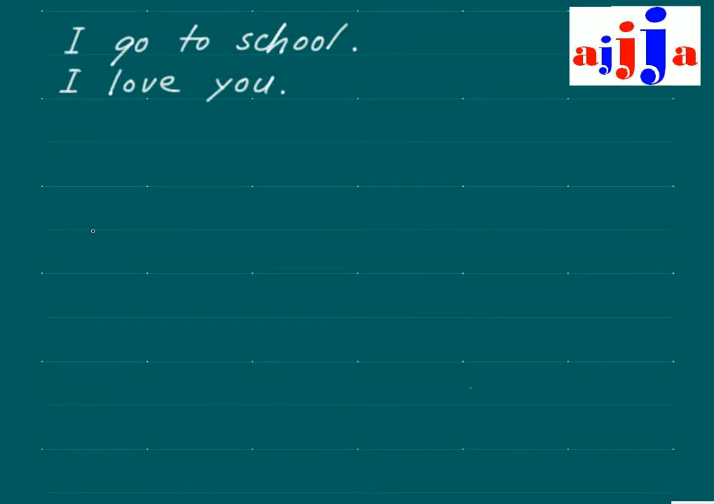Alright. What is the major difference between these two sentences right here? I go to school, or I love you. Alright. So the big difference between these two sentences is the verb. This verb right here, go, has no object. Love has an object.